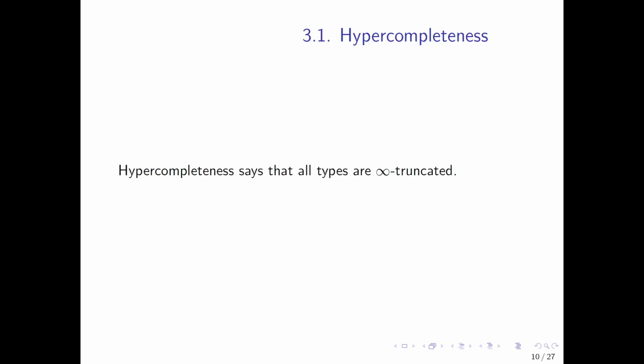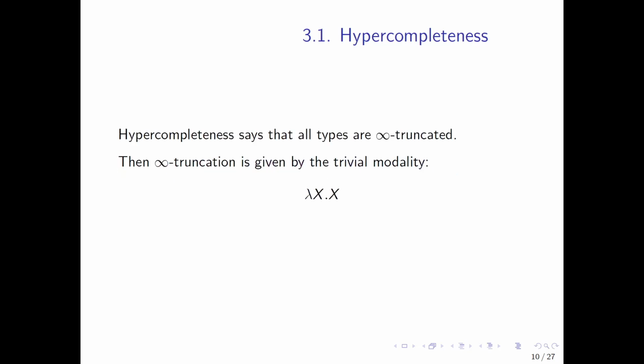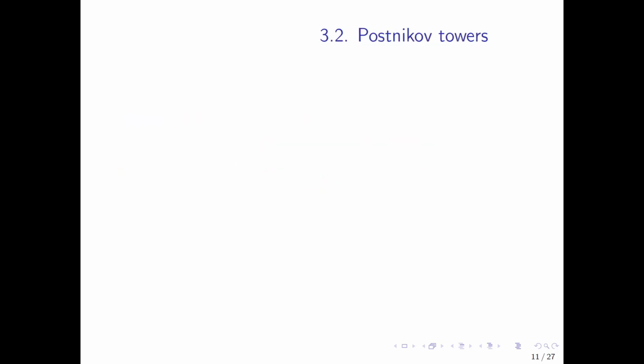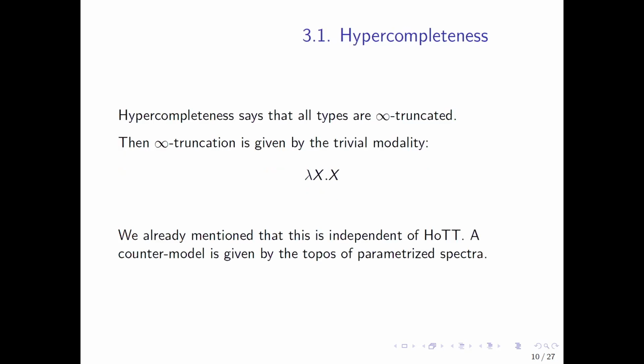Hypercompleteness, I sort of already mentioned. Hypercompleteness is the axiom asserting that all types are infinity truncated. If we assume hypercompleteness, then we can construct an infinity truncation modality. It's just a trivial modality. It sends every type to itself. We already mentioned that the axiom of hypercompleteness is independent of HoTT. The famous countermodel is the higher topos of parameterized spectra, which you can Google if you want to understand why this is independent of HoTT.